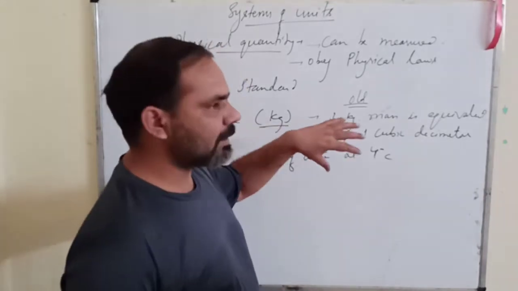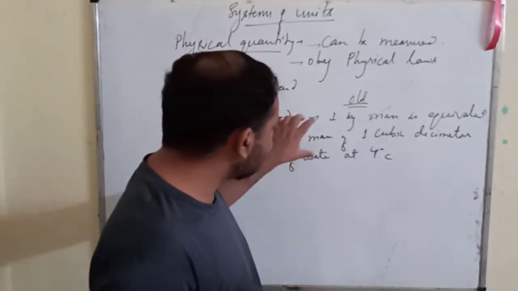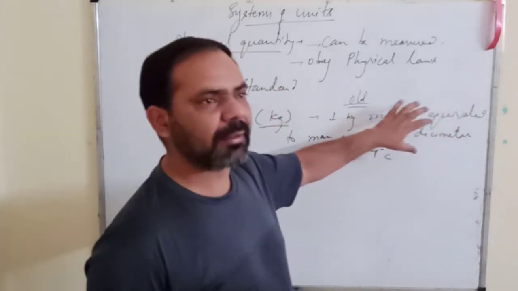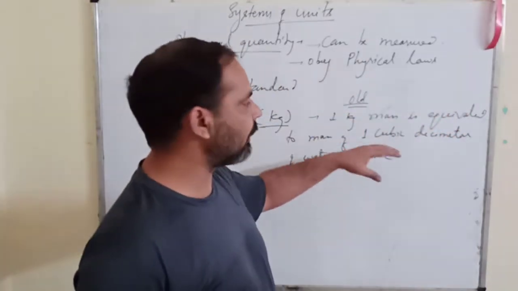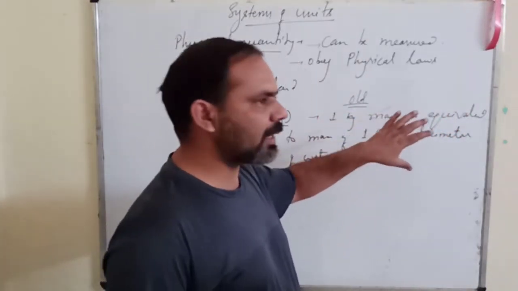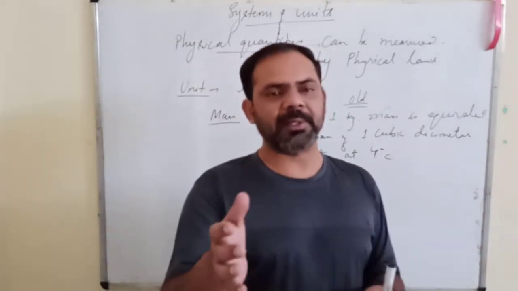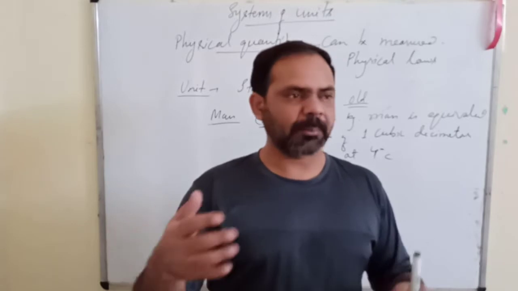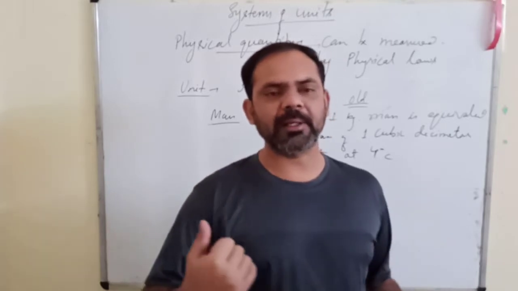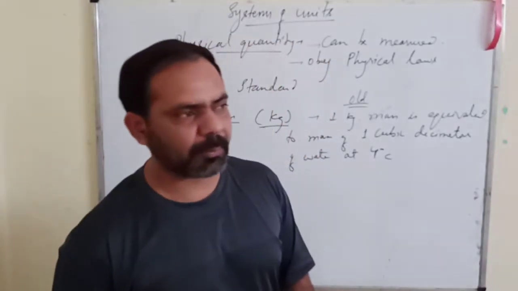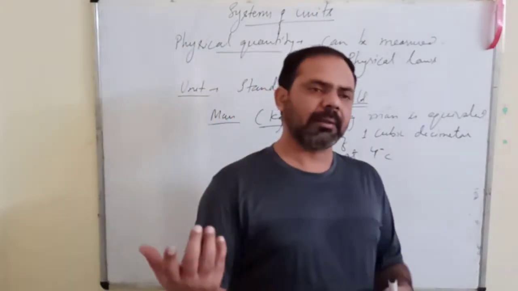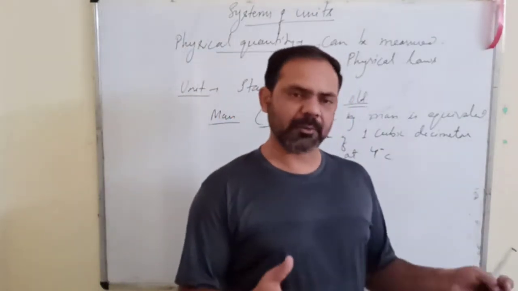This is the reason the definition that we adopted initially depends on the physical conditions, so it may vary from place to place and person to person. Suppose I want to know how much 1 kg of mass is, I will take 1 cubic decimeter of water and say this is 1 kg mass.